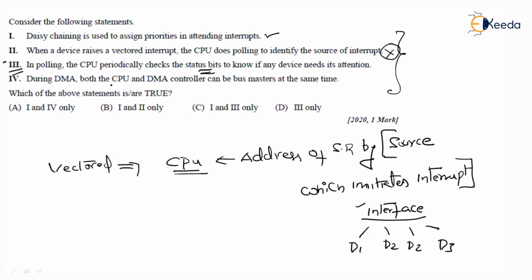During DMA, both the CPU and DMA controller can be the bus masters at the same time. No, this is false. The DMA controller may ask the CPU to release the buses. When the CPU releases the buses, the DMA controller will be the master of the bus system. When the DMA controller finishes with the job, immediately it is going to give the control over the bus system back to the CPU. So only one can be a master of the bus system at any point of time. So this is also false.